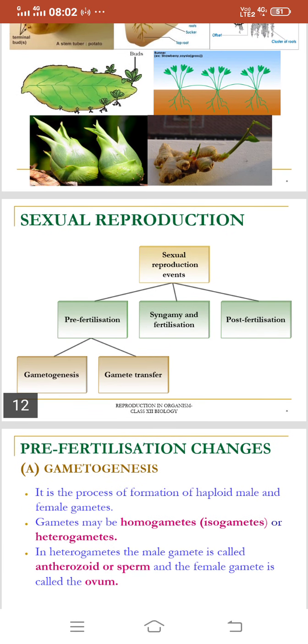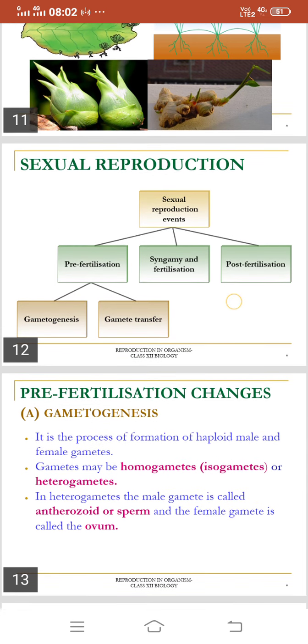Now the next important reproduction is sexual reproduction. Sexual reproduction happens in various stages. The first event is pre-fertilization, second syngamy and fertilization, and then post-fertilization. So these are the three sexual reproduction events.